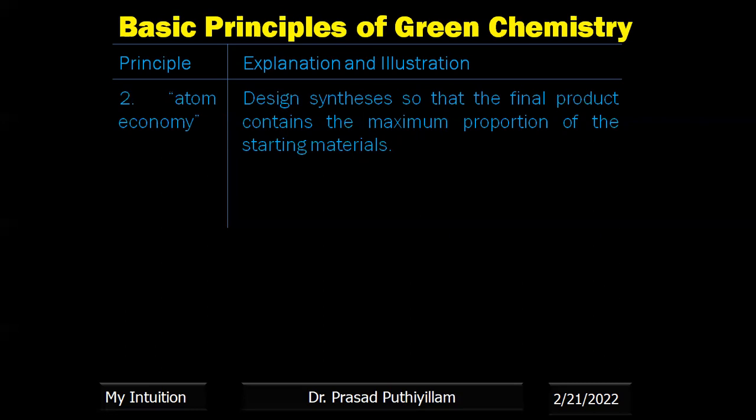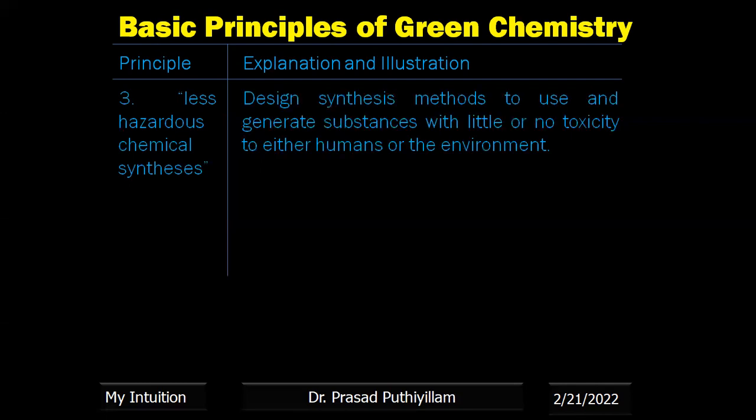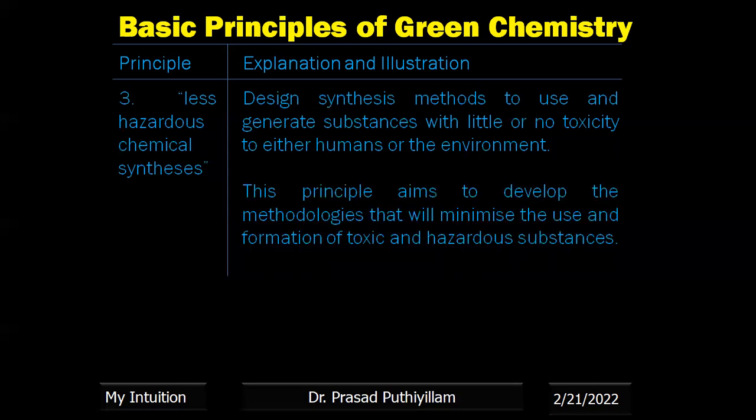That means there is no wastage. Waste few or no atoms, that is the concept behind the atom economy. Now the third principle, that is less hazardous chemical synthesis. Design synthesis methods to use and generate substances with little or no toxicity to either humans or the environment. That means this principle aims to develop the methodologies that will minimize the use and formation of toxic and hazardous